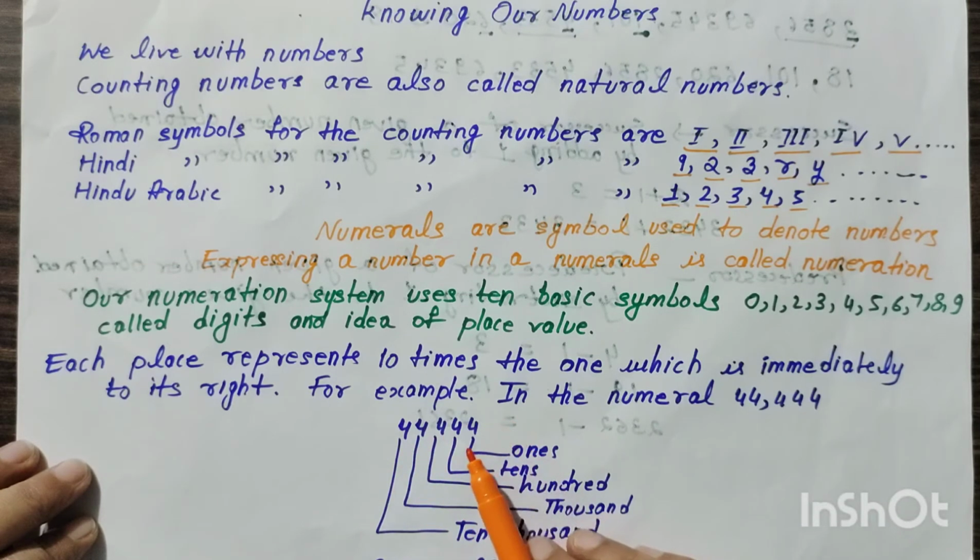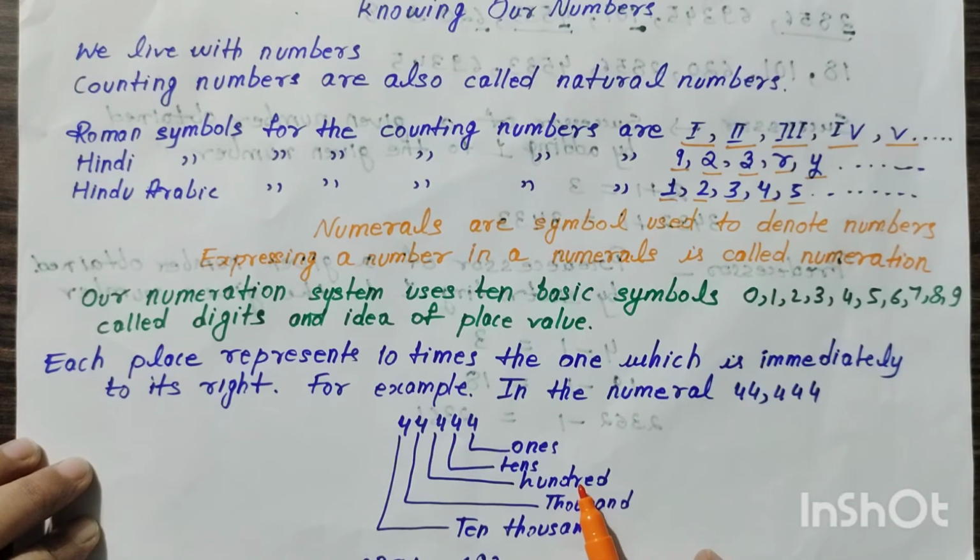44,444. So the first 4 is the place value of 1. The second 4 is 10 times greater than 1, so this is called 4 tens. The third 4 is again 10 times greater than 4 tens, therefore its place value is 400. The fourth 4 is 10 times greater than 400, therefore its place value is 1000. And the fifth 4 is again 10 times greater than 4000, therefore its place value is 10,000.